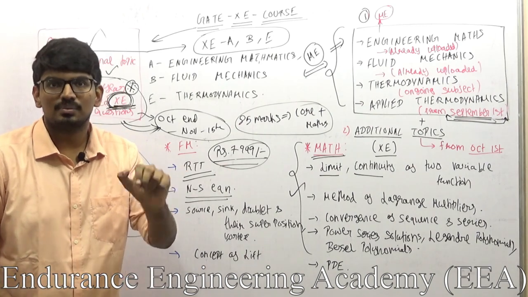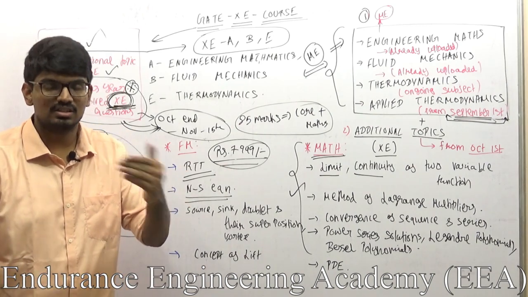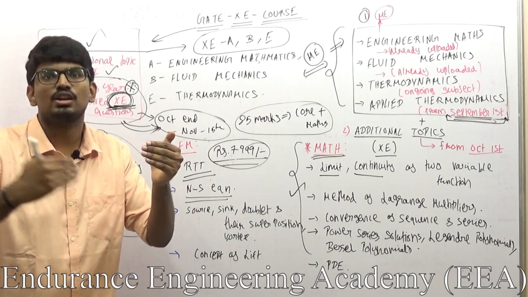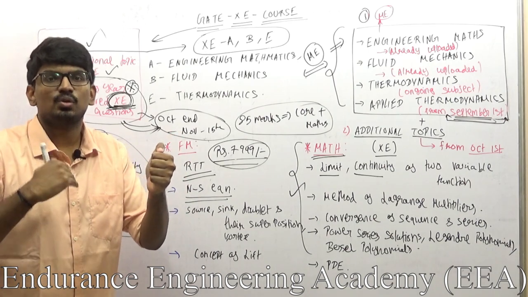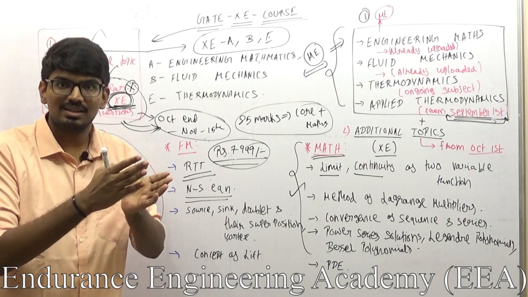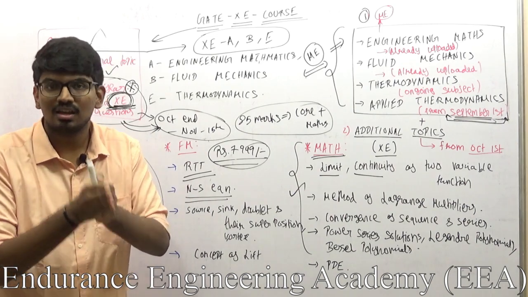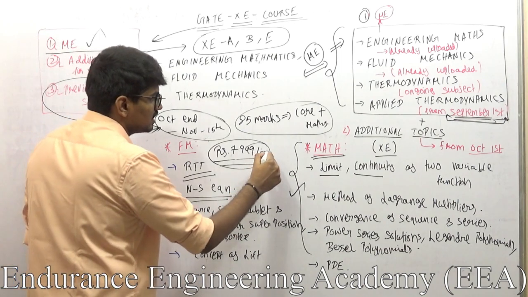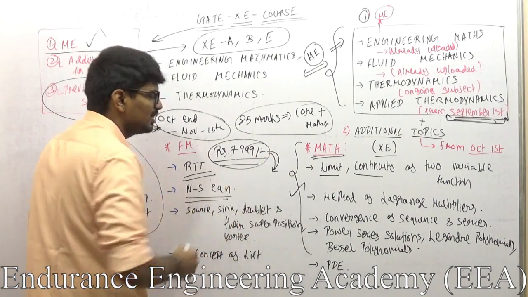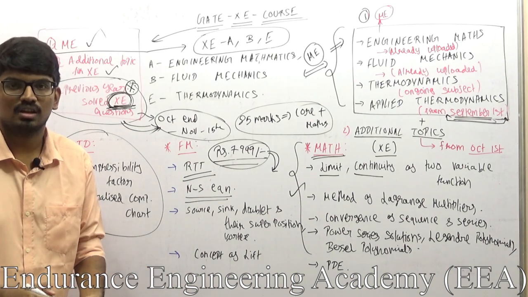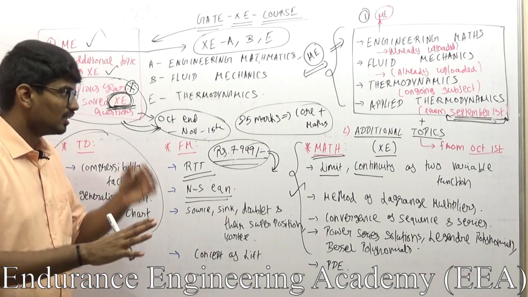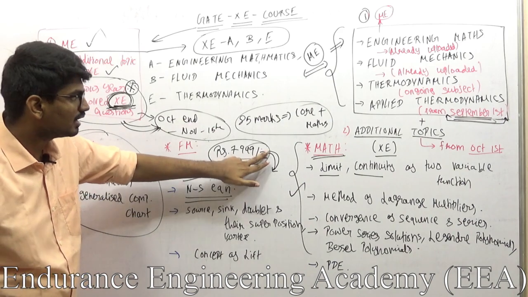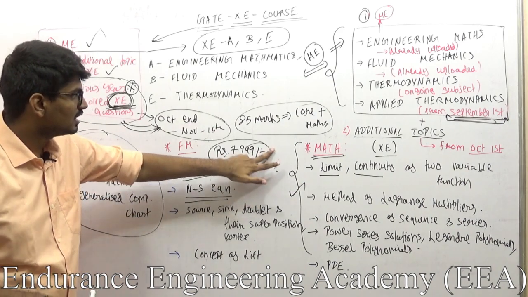And if you are a third year student, that is, you are going to appear for GATE 2021 as a third year, which obviously means that you will be writing 2021 and 2022. If you are preparing for 2022, then intimate me before registering. I will be extending your validity to 2 years, but the cost will increase accordingly. I will be talking about that cost. You can just message me on WhatsApp. If you are preparing for 2021, then this will be your cost, 7,999.